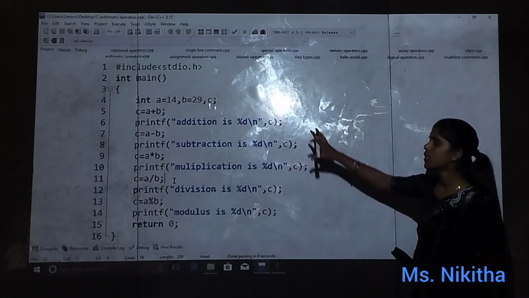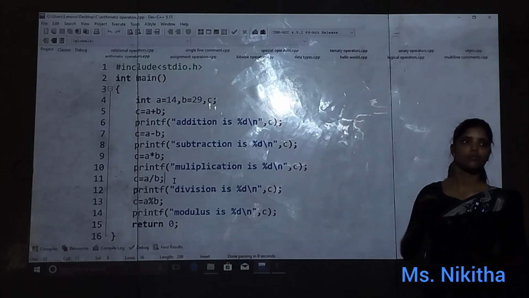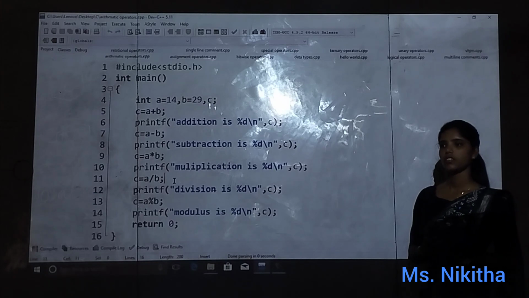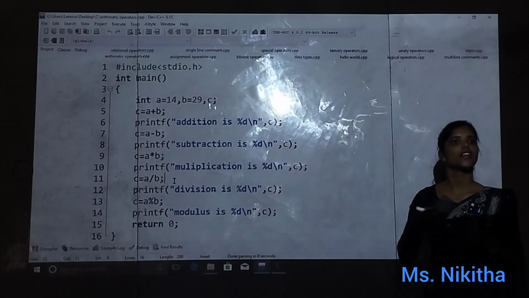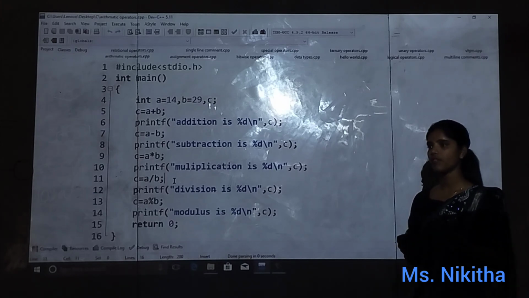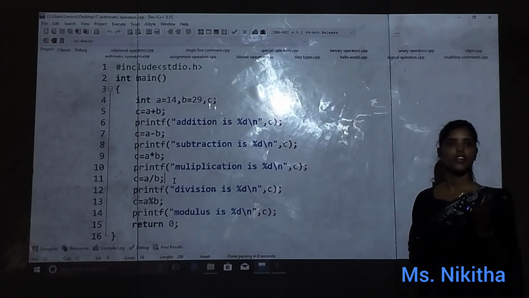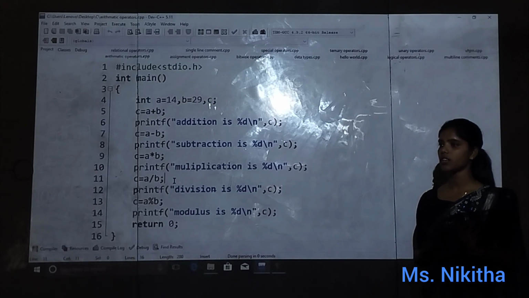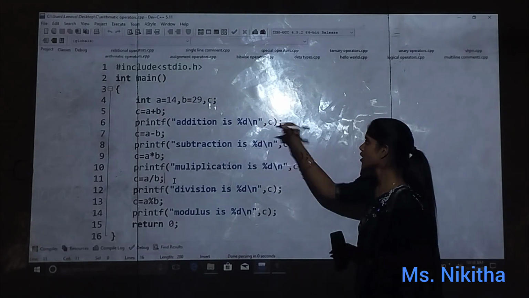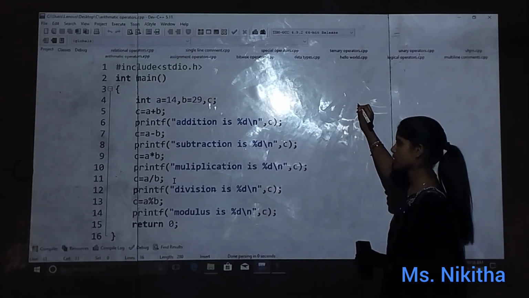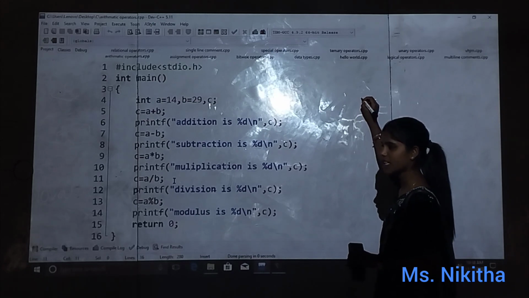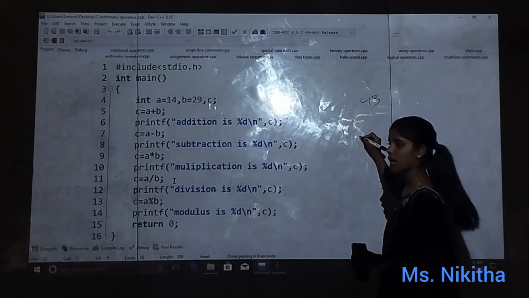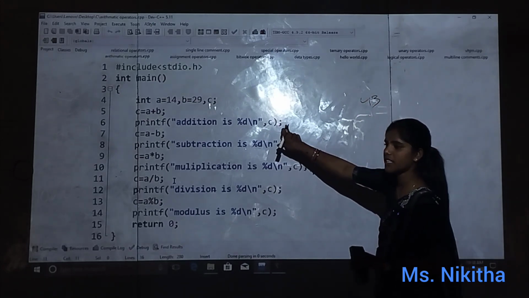So here, is this default input or user input? Default. Why default? We are directly assigning the value, not taking it from the user, so it is not user input. Is that okay? Clear? So now c is equals to a plus b. So what is the value? 43. Am I right? So here c will print 43.